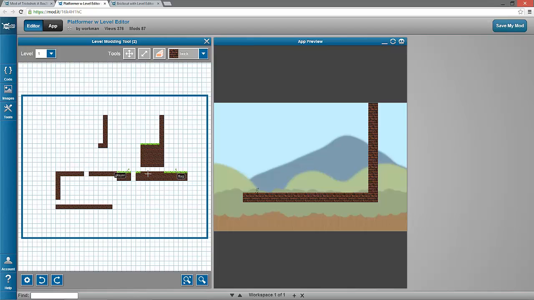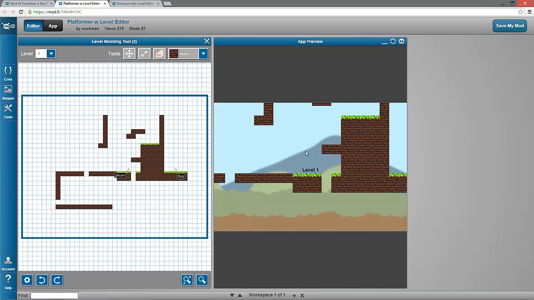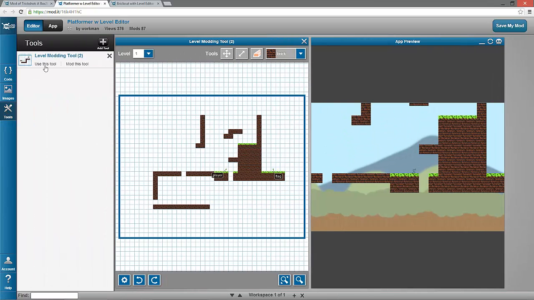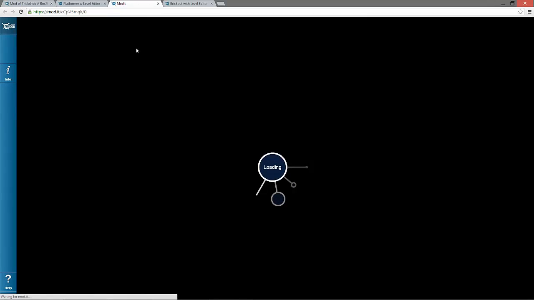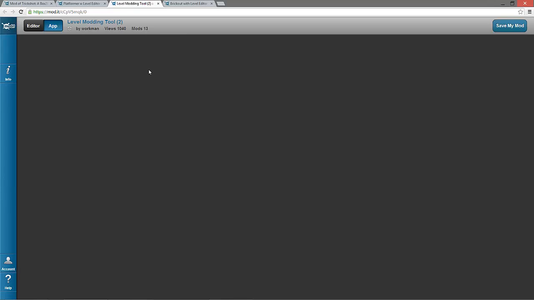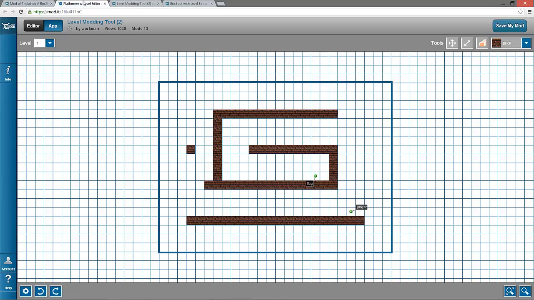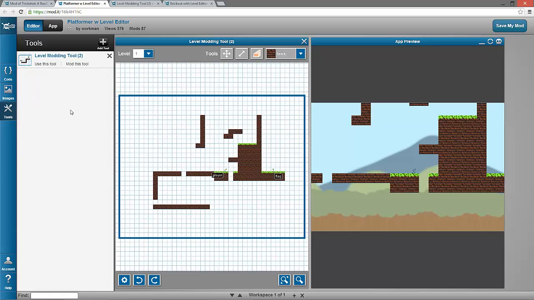of this demo actually. What I can do is just edit this level, draw anything I want here and refresh the preview and see that the level's been changed. Now, this is just a tool that's included via the Tools menu. I can click Use this tool. I can also click Mod this tool and open it up in its own tab because it itself is a Modit.